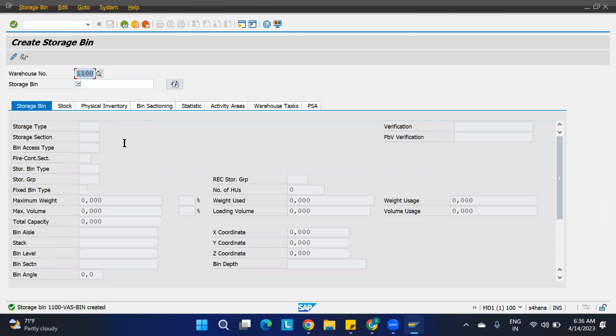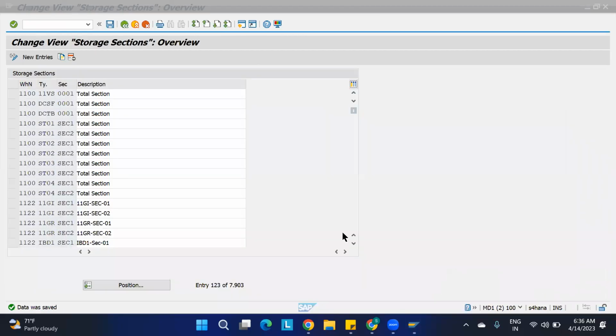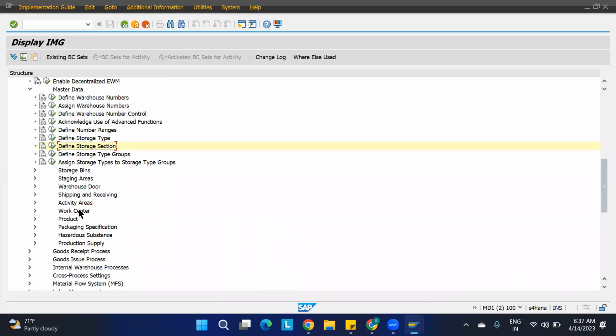Next, okay, tell me what is the next step I have to create. Sequentially we'll go, so you can remember it very easily like that. Okay, what do I have to create now? Yes, I have to go for the work center creation, correct? Just after creation of the storage type, I have to create the work center, correct?